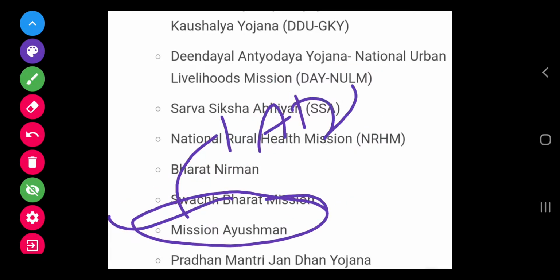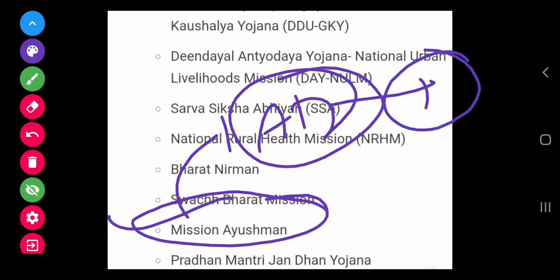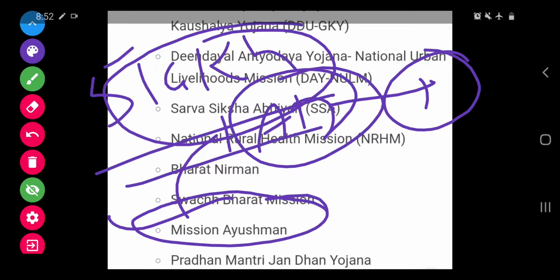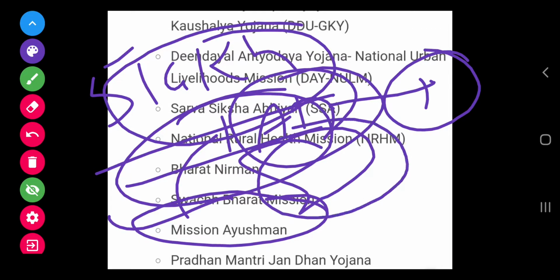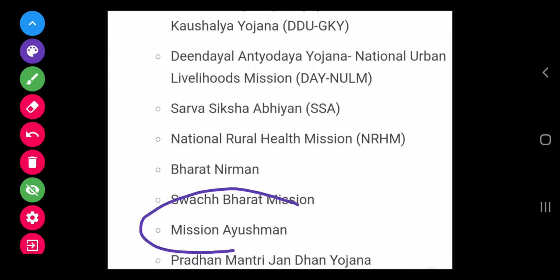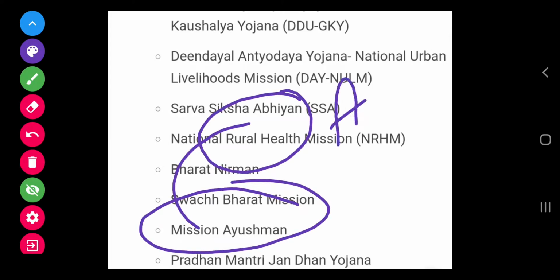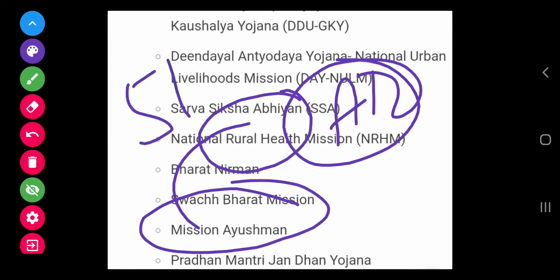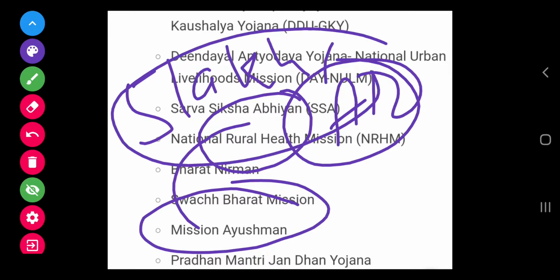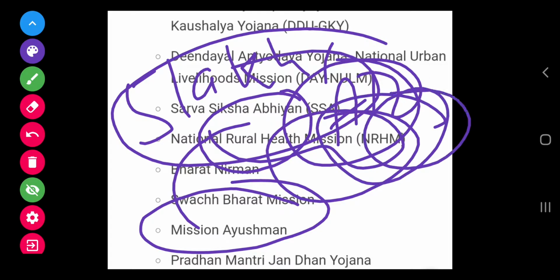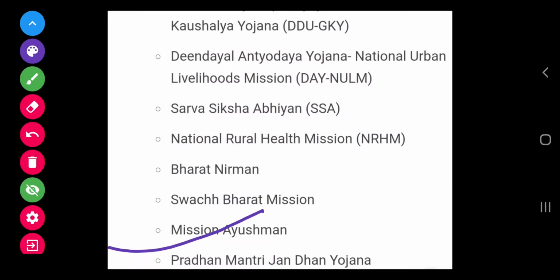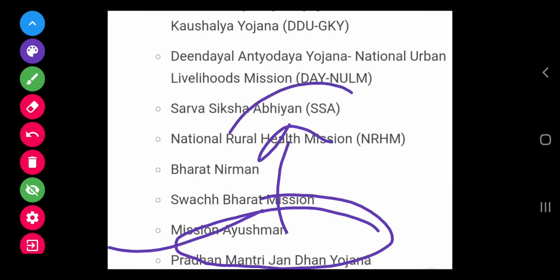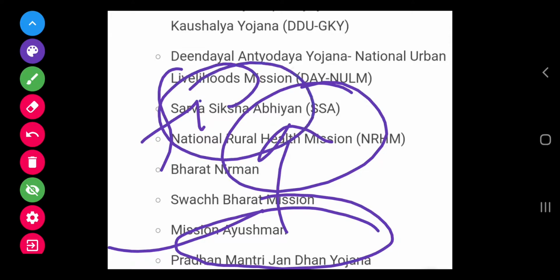Under this Ayushman Bharat Yojana, the government is providing 5 lakh per family cover for secondary and tertiary care. So poor and vulnerable sections are covered under Ayushman Bharat, and 5 lakh per family per year is provided to cover secondary and tertiary healthcare. The next is Pradhan Mantri Jan Dhan Yojana, which is a major component covering financial inclusion.